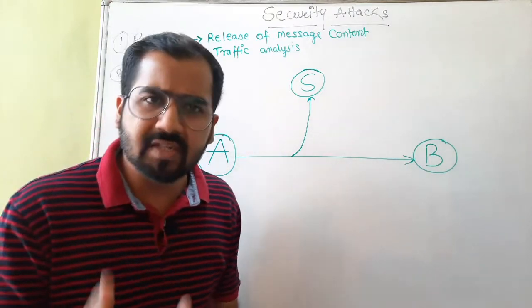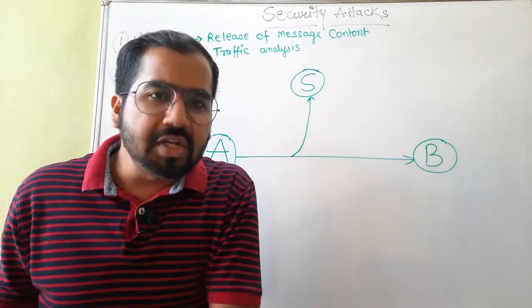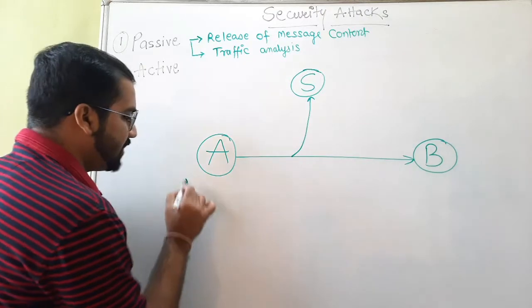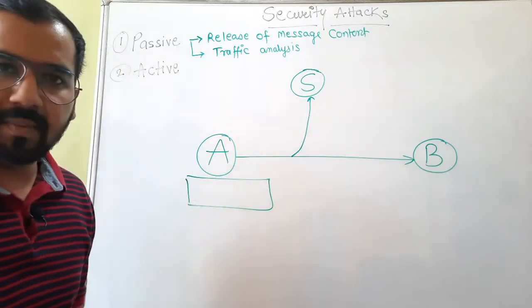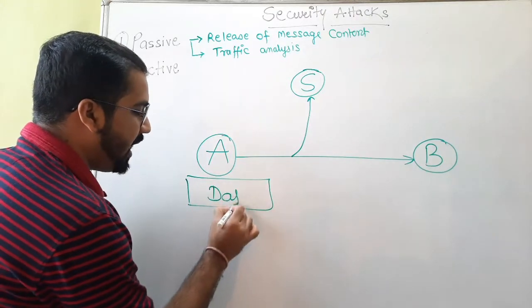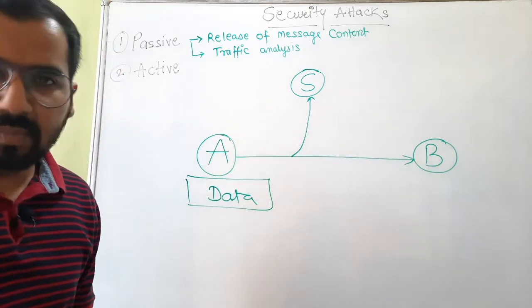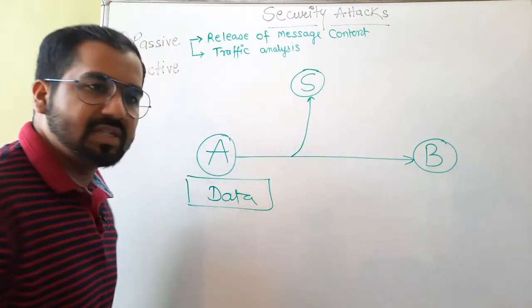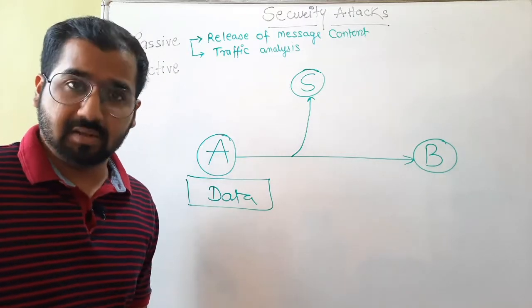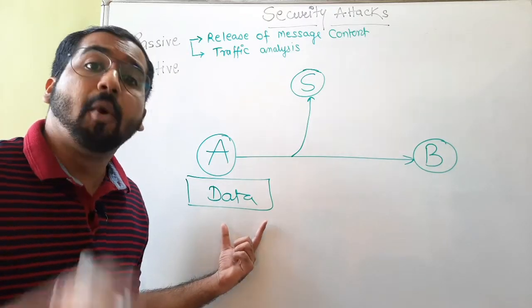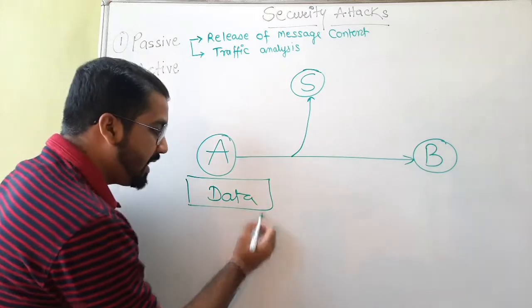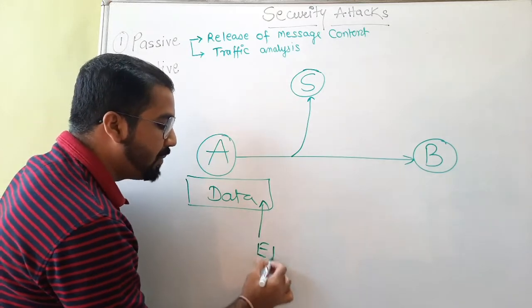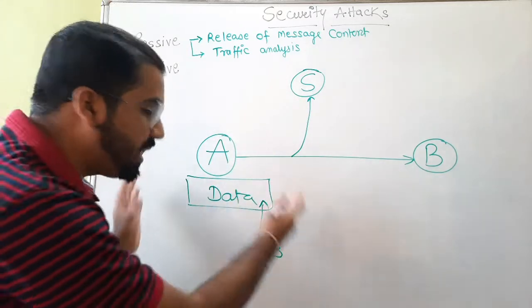Error bits are those bits which do not belong to your original data. There is going to be some data sent by the sender A to the receiver B. But now this attacker S will take this data and not only read it, but also modify it. It can also alter it. It can induce the error bits into it, and therefore corrupt the whole data.